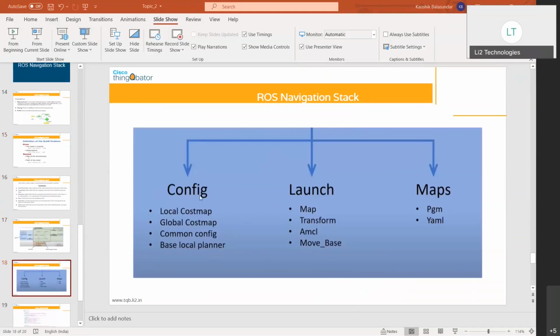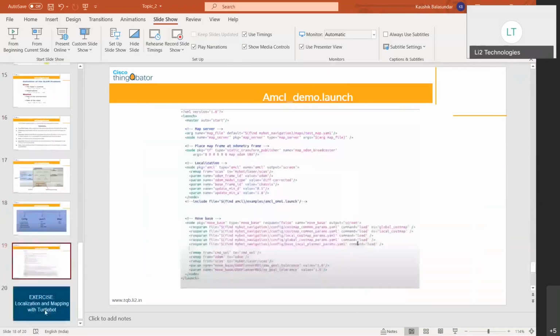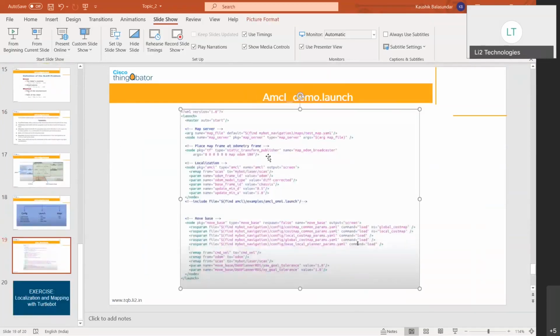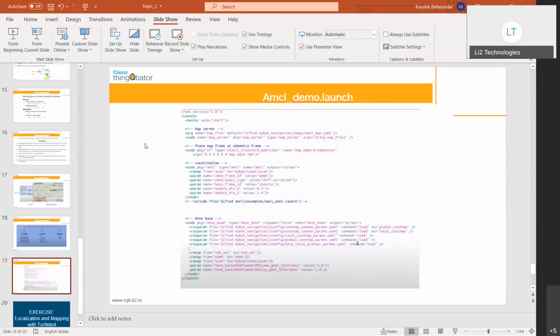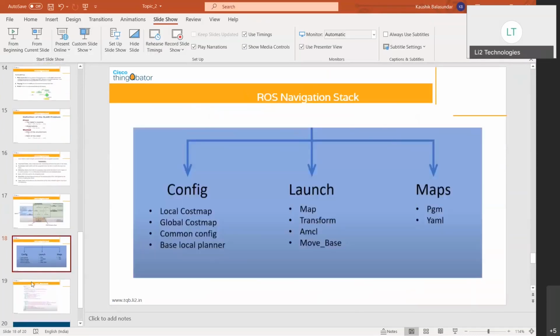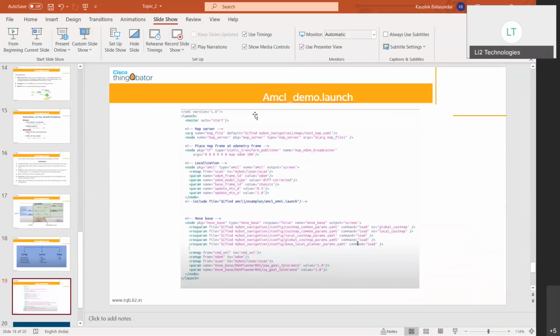The launch files had these components, the gmapping demo and the AMCL demo. The AMCL is for localization, and gmapping is for mapping of the robot. And then we looked at a brief overview of what the AMCL launch file looked like. So that was an overview of the stuff that we were able to cover.